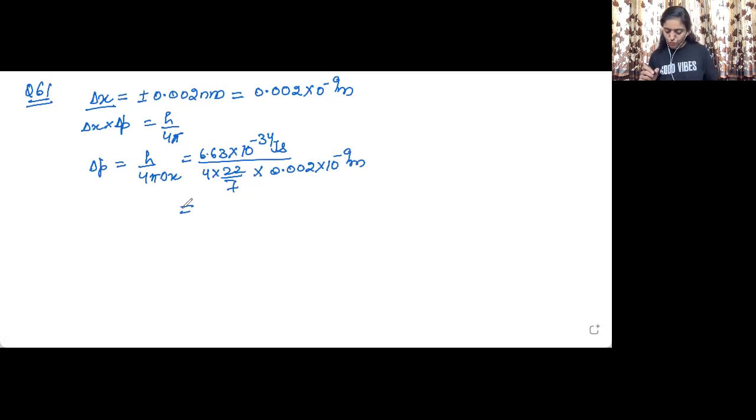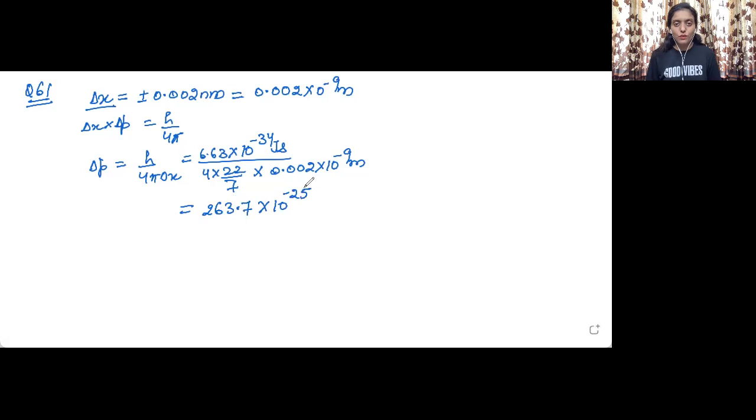So it will come out to be equal to, so I'm using my calculator. You can use it if you are allowed to use it in the exam, otherwise don't use. Okay, I don't need to appear in the exams now, so I'm using it. So it is coming out to be equal to 263.7 multiplied by 10 raised to the power, so it is minus 34 plus 9, minus 25.